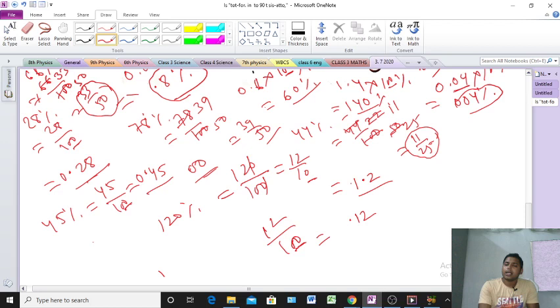Actually, the space is less, so that's why there is a little bit of a problem. I'm just arranging it. Otherwise, no problem.